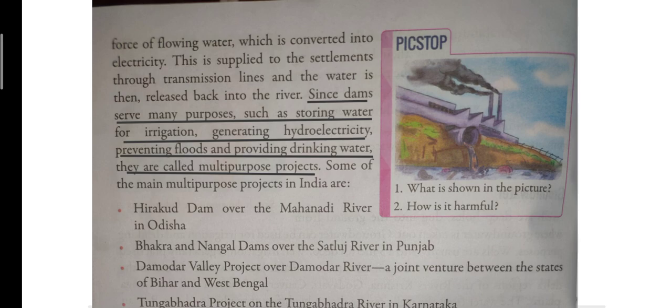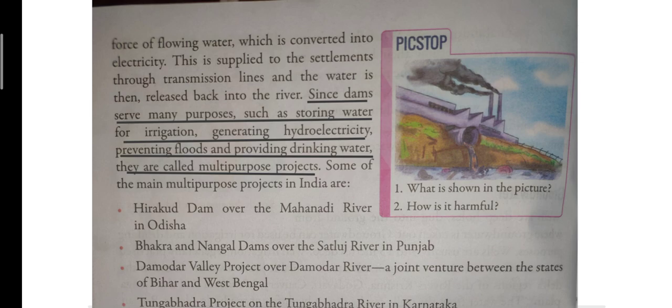Settlements means it will be supplied to the different houses. So the electricity is supplied to the houses through the transmission lines or the wires, and then the water from the dam will be sent back to the river after it has generated electricity. So this was all about the hydroelectric power plant.